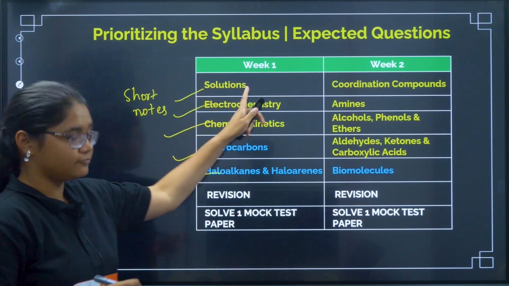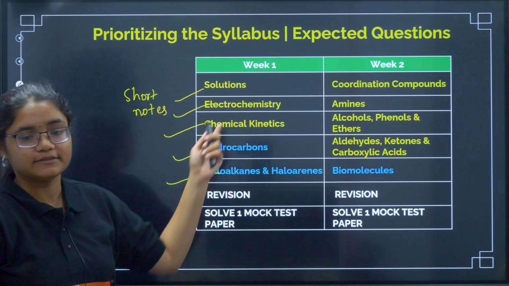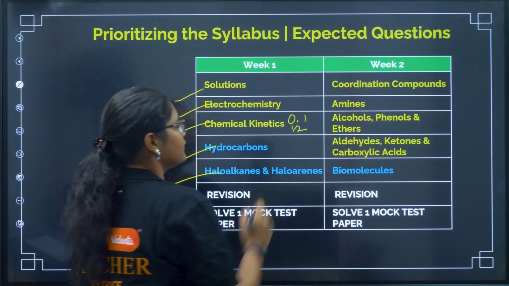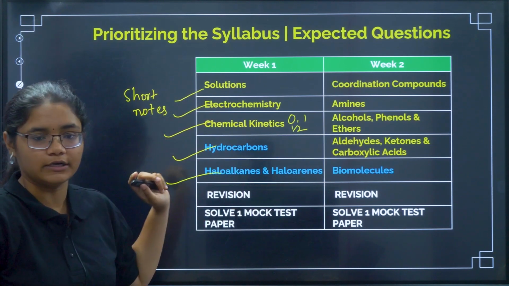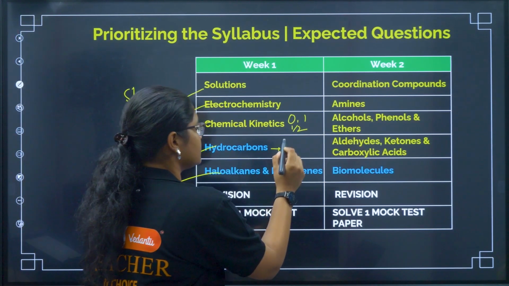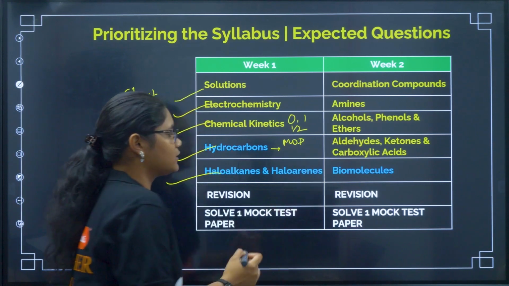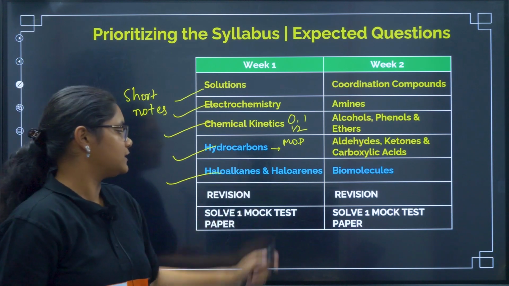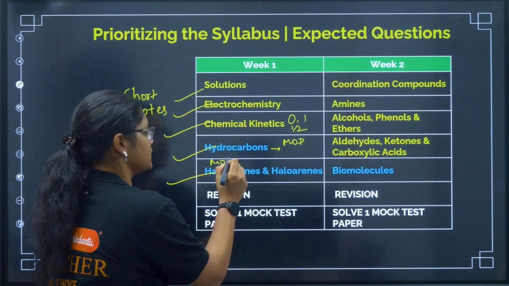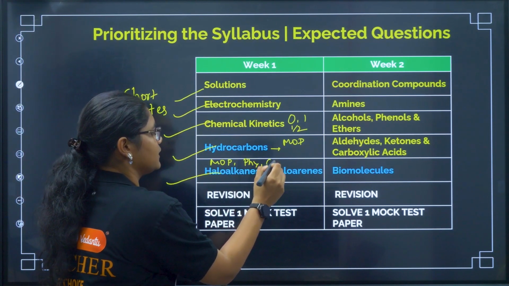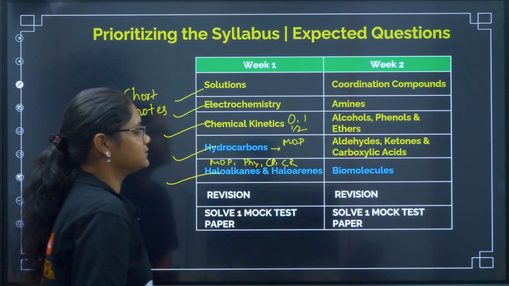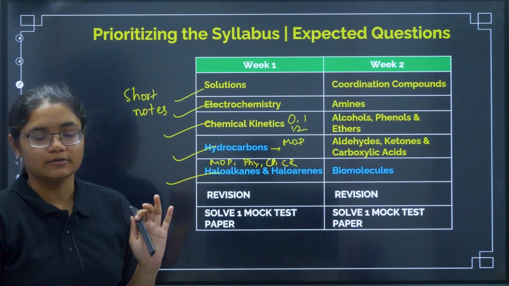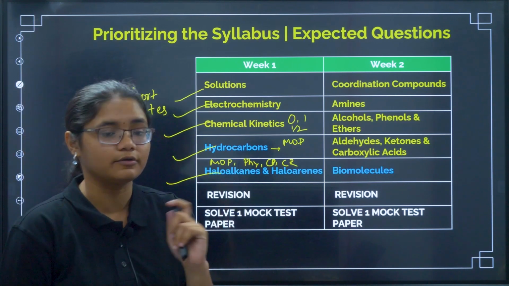For solutions, all the formulas, please note them down. Electrochemistry, all formulas. Kinetics, zeroth order, first order, half-life, all these formulas you have to note down. Similarly, hydrocarbons, all the methods of preparation. And whatever important reactions we have, note them down. Then coming to haloalkanes and haloarenes, again methods of preparation, physical properties, chemical properties, and chemical reactions. So all these things you have to prepare, and make a short note of it. That is very, very important, and it will help you to revise.